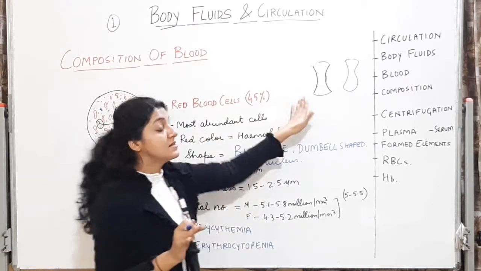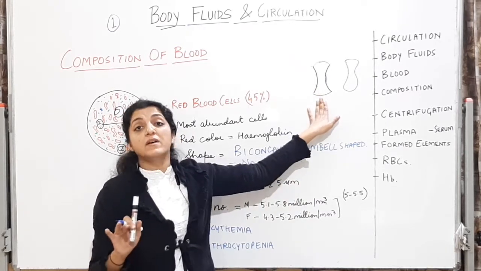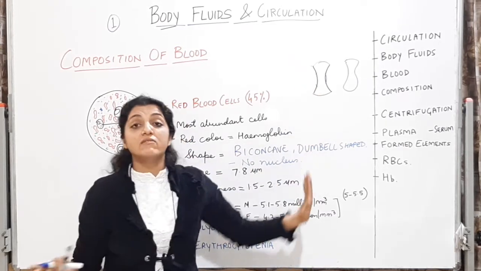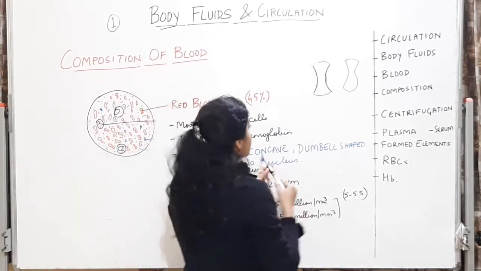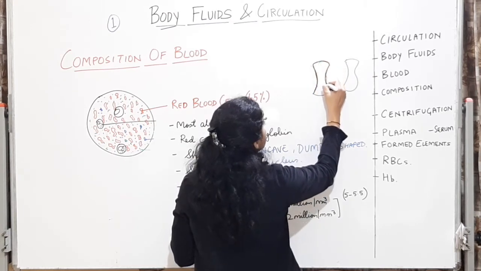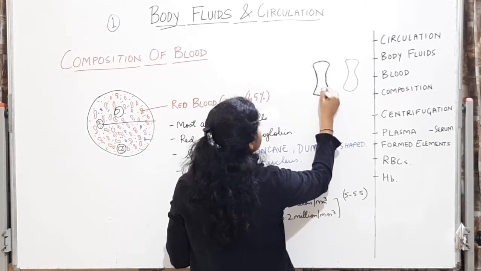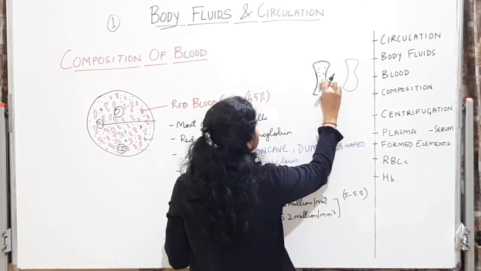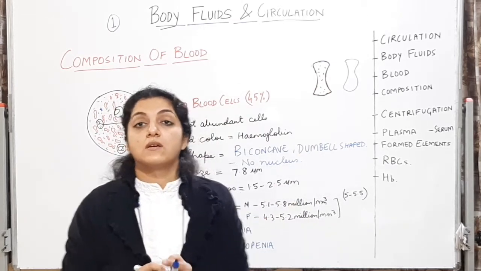There is no nucleus in these RBCs. They are biconcave, they are dumbbell shaped. They don't have a nucleus. They don't have mitochondria. This is the cell membrane, the plasma membrane of the cell, and this is the cytoplasm inside.